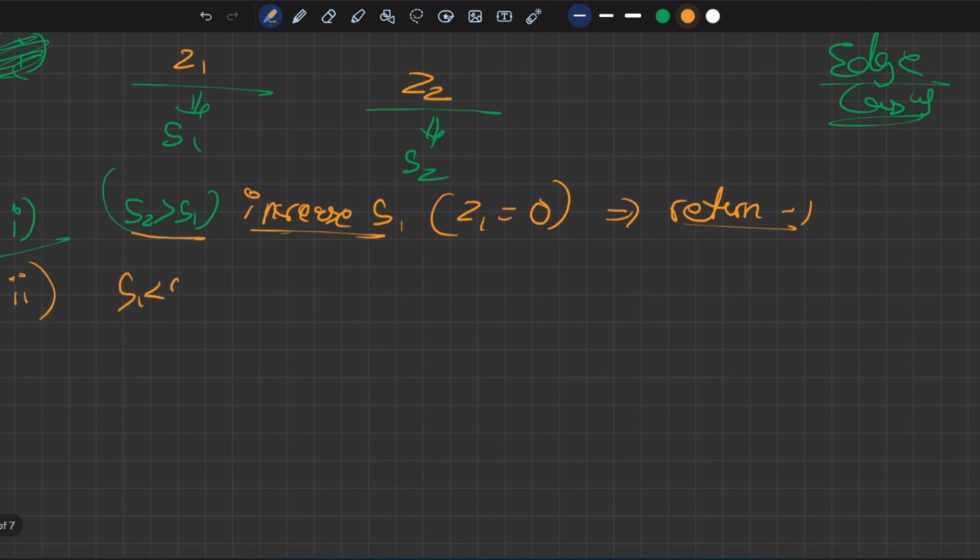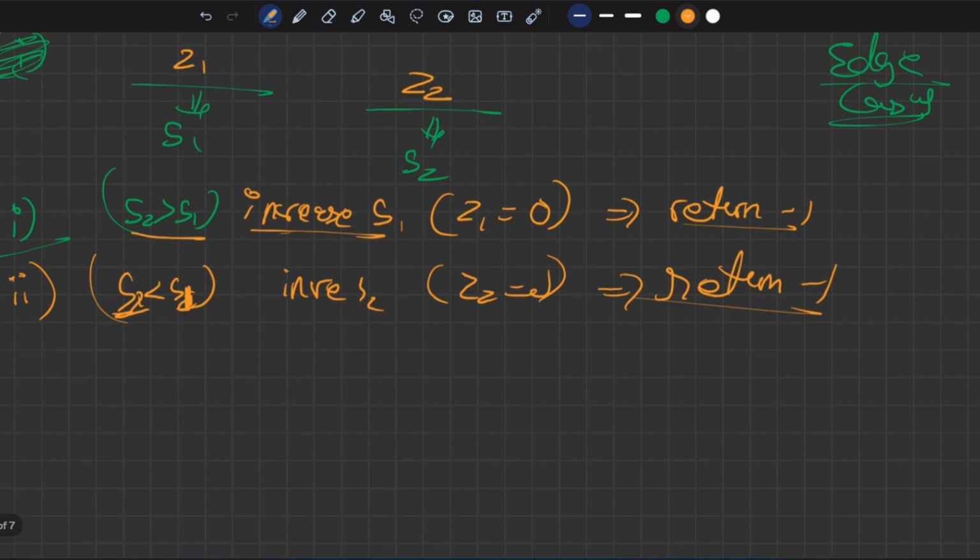S1 is less than S2. Okay, so in this case, okay, S2 उल्टा लिख दिया, S2 less than S1, तो हमें इंक्रीज करना पड़ेगा S2, increase S2. But what if Z2 equal to 0? Similarly, return -1 in this case also. Okay, third case. This is the case when both S1 and S2 are equal. S1 equal to S2. No problem.